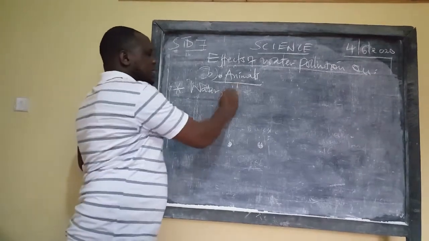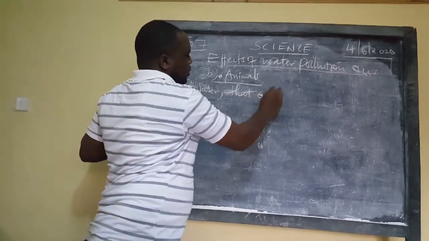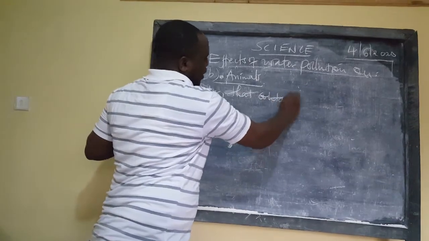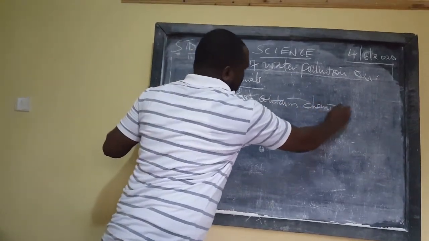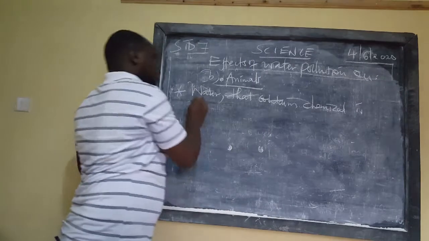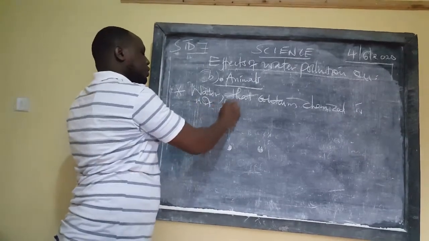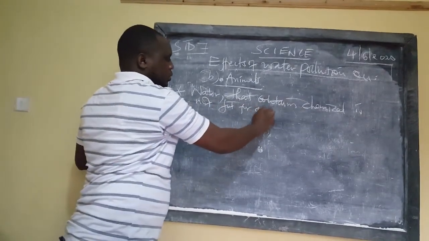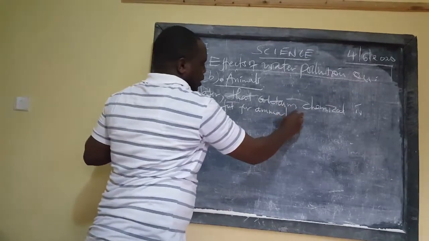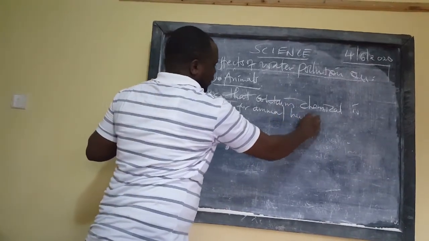So water that contains chemicals is not fit for animal or human consumption.